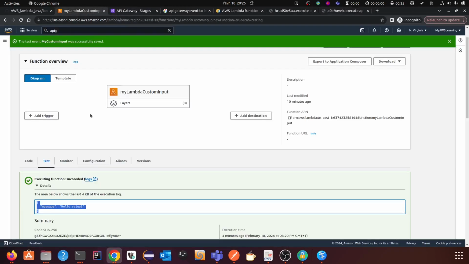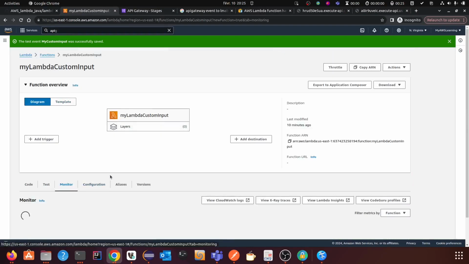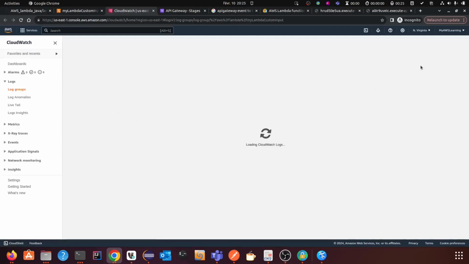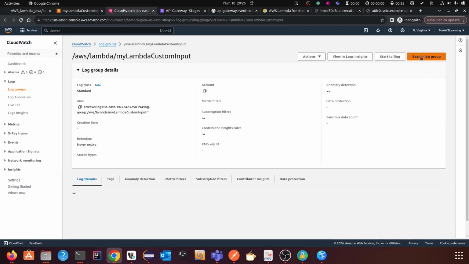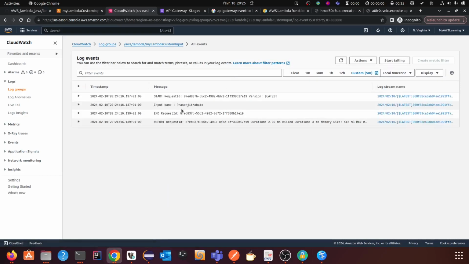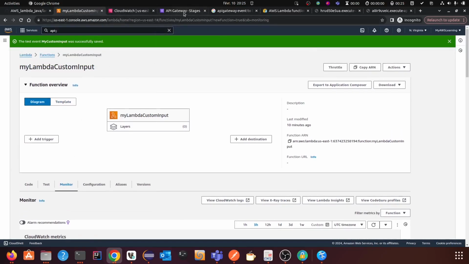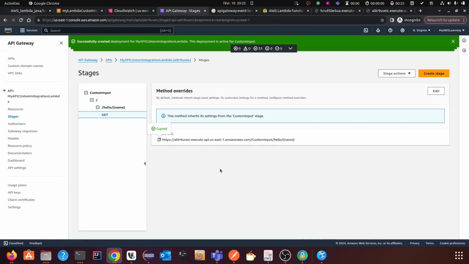Now let me show you the Lambda log. This is my Lambda. If you go to the monitor window, click CloudWatch logs, and then go to search log groups, here in the last 5 minutes you see this is the input. This is called custom integration. That's the way you can trigger a Lambda from API Gateway using custom integration.